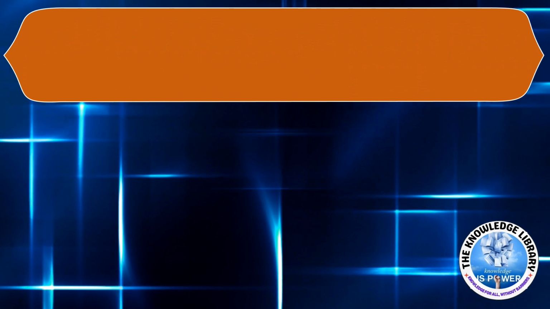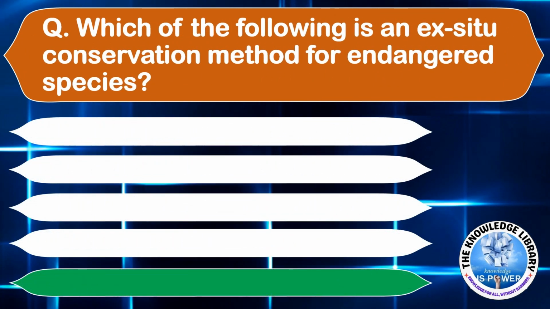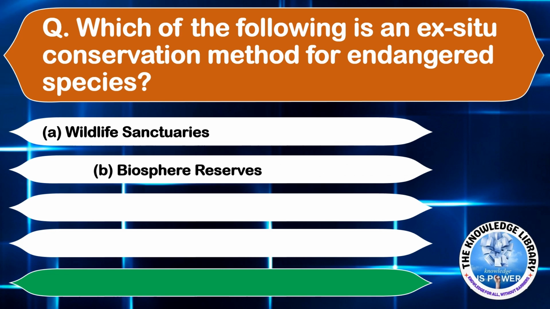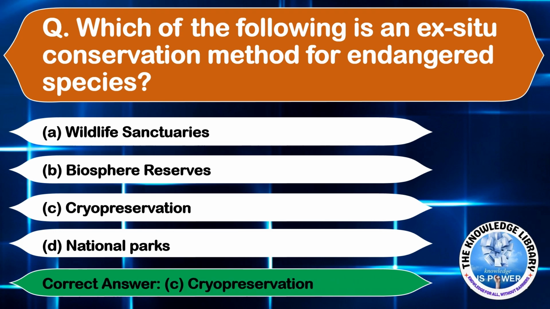The next question is, which of the following is an ex situ conservation method for endangered species? Option A, wildlife sanctuaries. Option B, biosphere reserves. Option C, cryopreservation. And option D, national parks. The correct answer is option C, cryopreservation. Moving on to the next question.